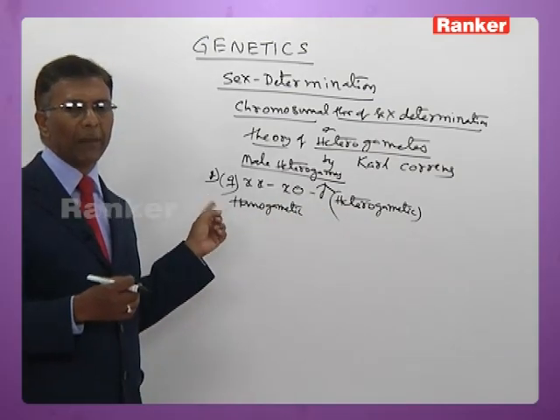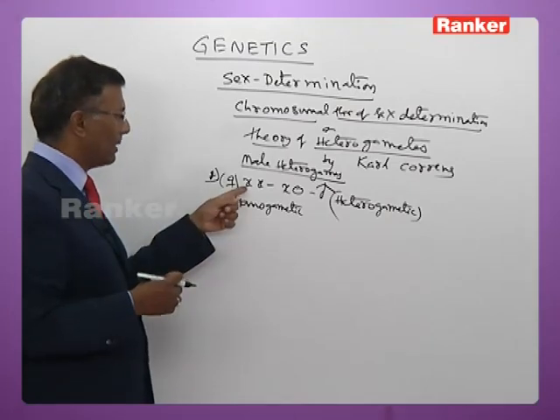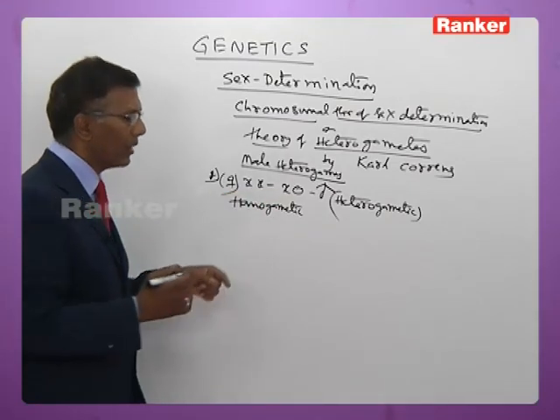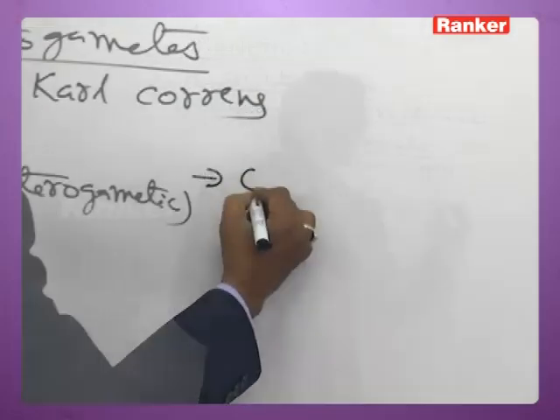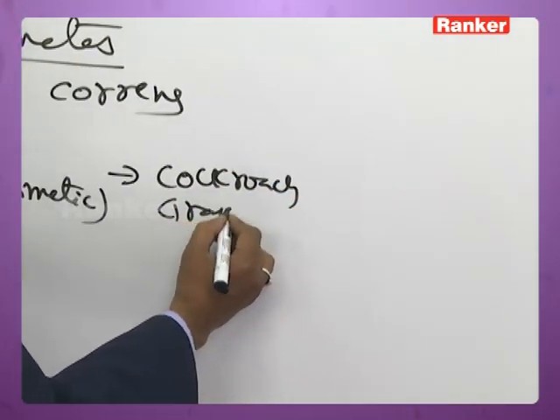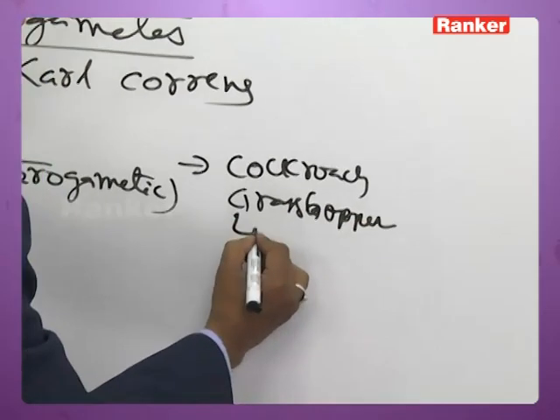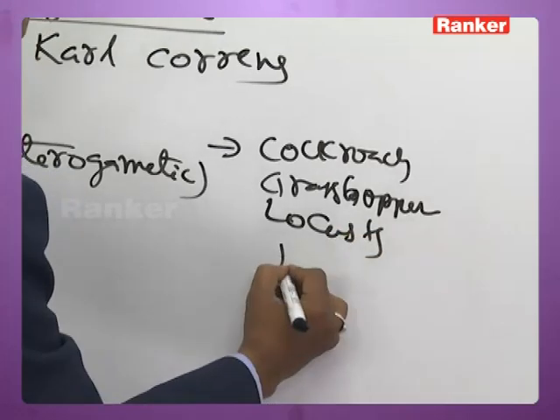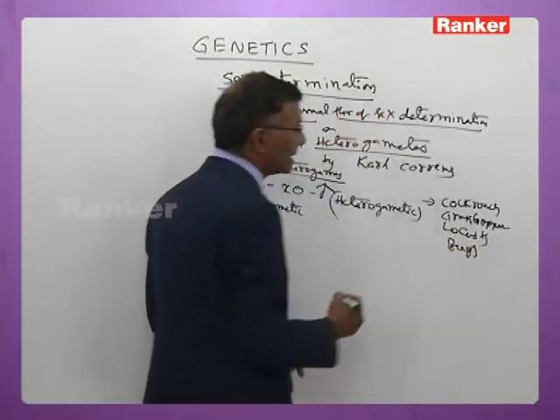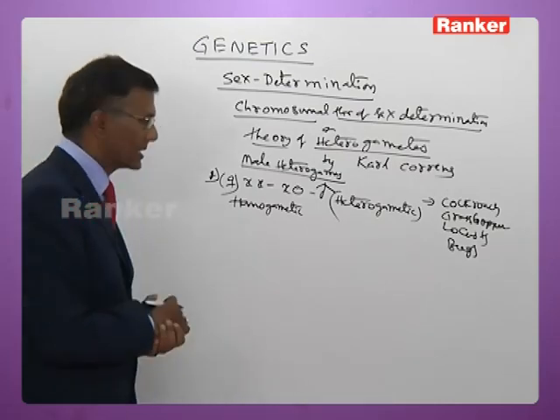If identical gametes are produced, you call it homogametic. So female homogametic, male heterogametic is found in cockroach, grasshopper, locusts and bugs.